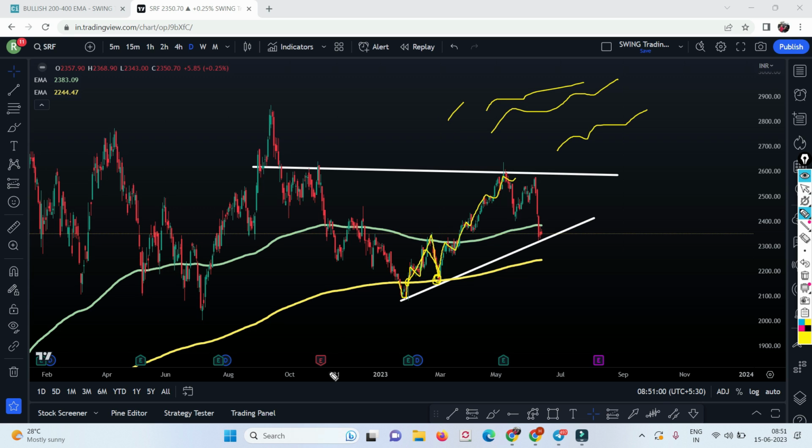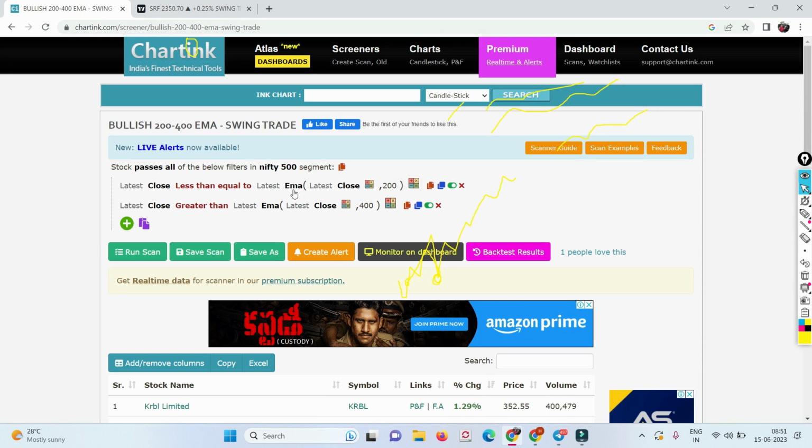But this is why, because I'm a swing trader, basically I do the options also. What I meant to say is, if I'm doing swing trading, I have to do the analysis on the 1 day time frame, not on 1 hour. Alright guys, now let me show you the mid caps also, right?